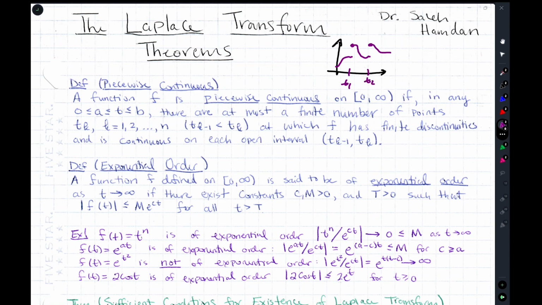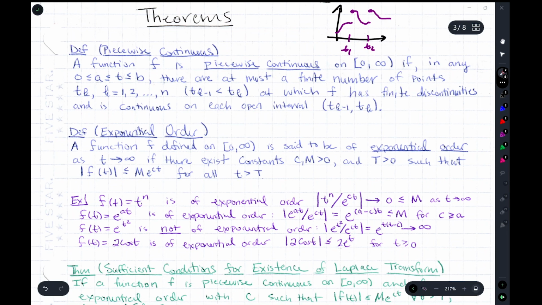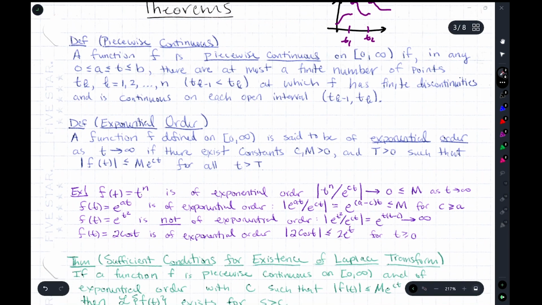So here we drew two discontinuities, and they are finite discontinuities. It's not like 1 over x near x equals 0. That's not a finite discontinuity because you have an asymptote there. Okay, so you have a divergence there. So that's what piecewise continuous is.